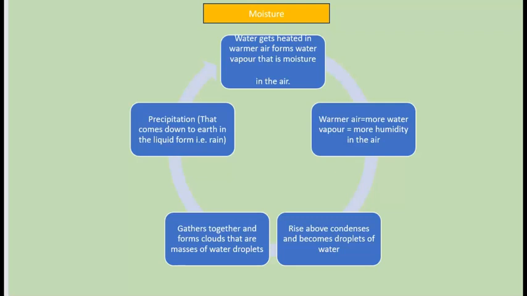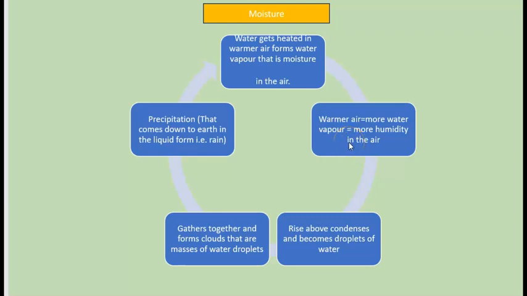The last element of weather or climate is moisture that is present in the air. Here starts the cycle of precipitation. The warmer air evaporates the water and makes the atmosphere humid. As the air gets warmer, the humidity of the atmosphere also grows with it. Warmer air means more water vapor, which means more humidity in the air.